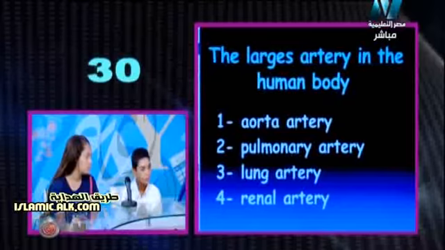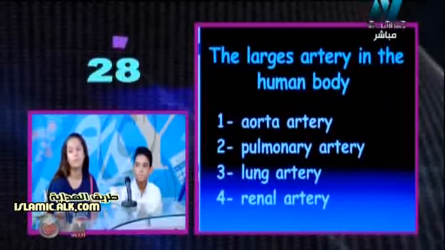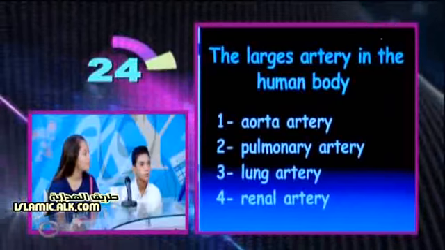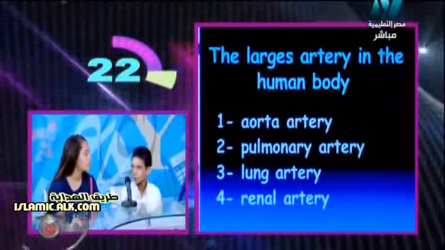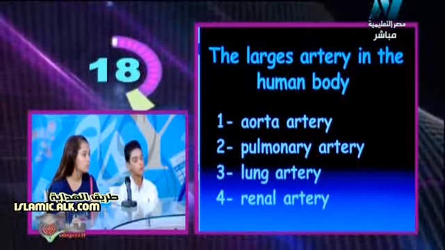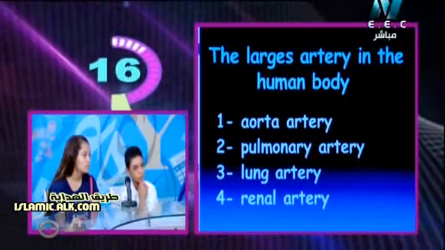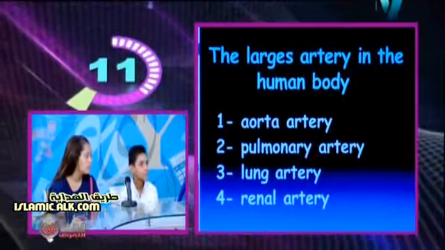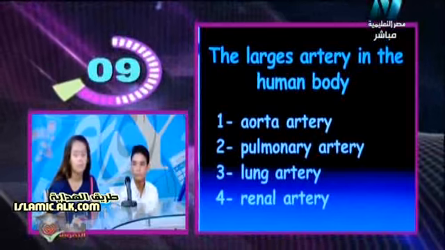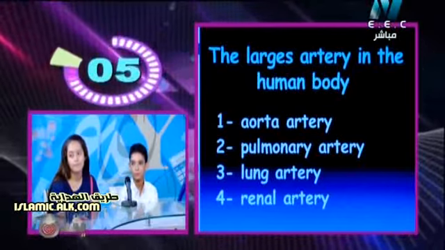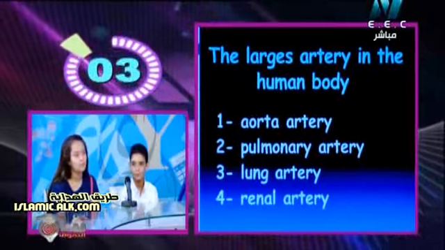Now you have time. Okay, concentrate, take your time. The question says again, the largest artery in the human body is the aorta artery, pulmonary artery, lung artery, renal artery. Again, we have 10 seconds. 9, 8, 7. You can answer after 1 second.